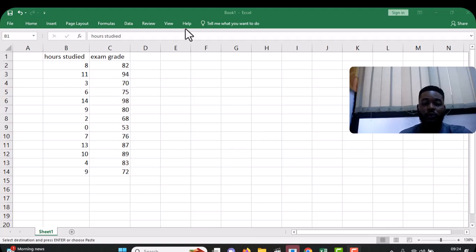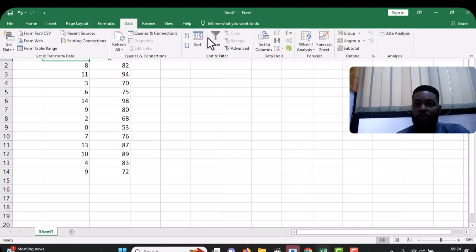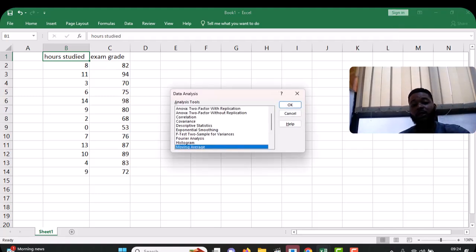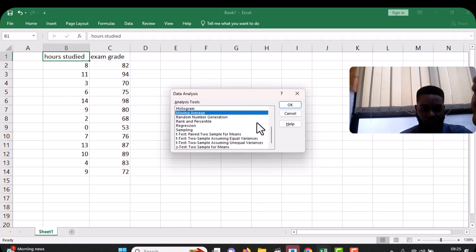And that's it. So if you go back and click on the data ribbon, you can see we have data analysis here. Okay, that's good. So all I have to do now is click on data analysis, click on the ribbon there, and then I have a whole lot of options here. Now I want to do correlation, but then I'll go down and choose regression.